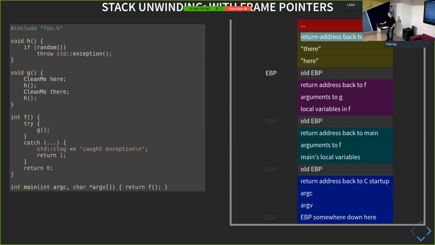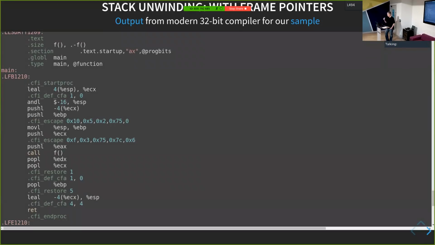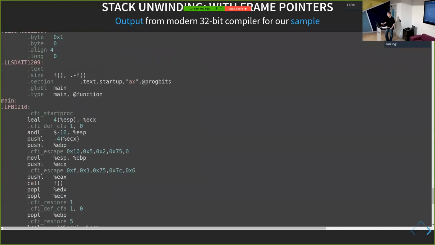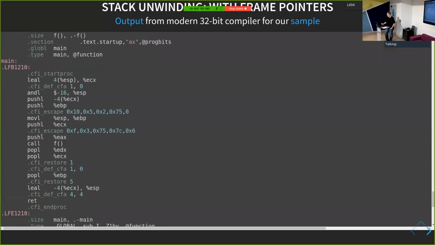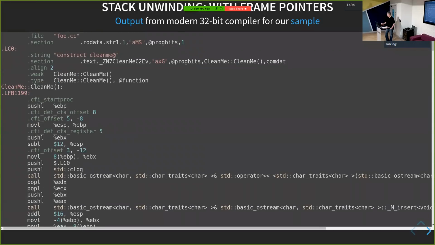Right. So just to show you that this is true, this is a modern 32-bit compiler output, okay? And we can see that main does things like, well, maybe a bad example, let me go up the top here. So here's clean me calls push EBP and move ESP into EBP. So normally, well, often this is the way it works. We can also use an enter instruction to do this.